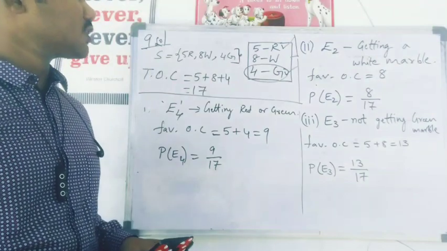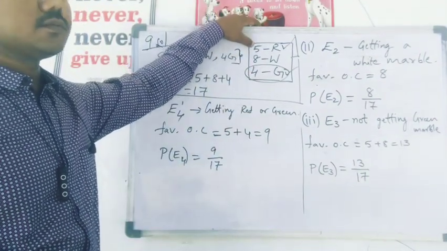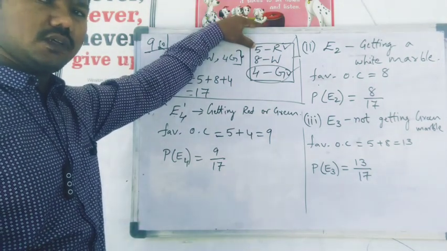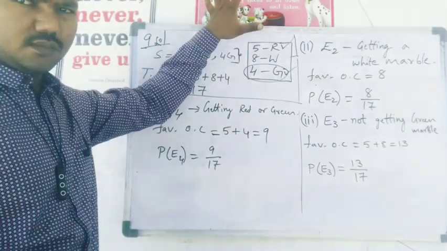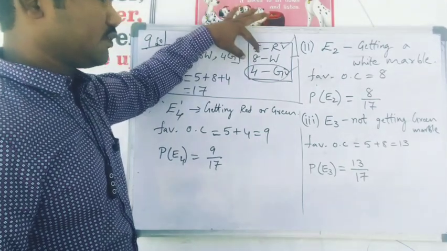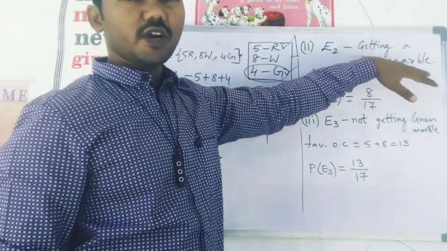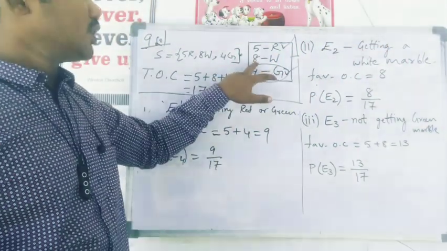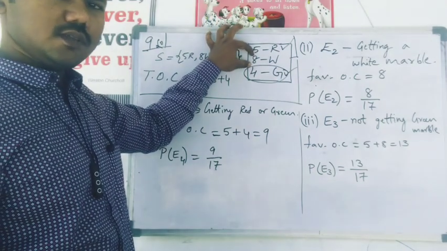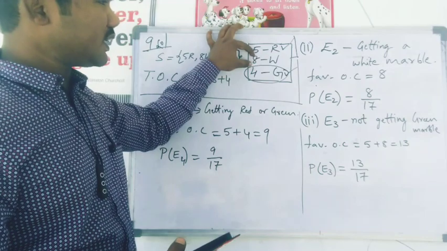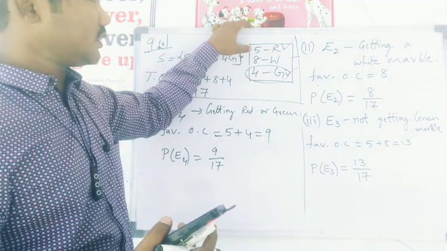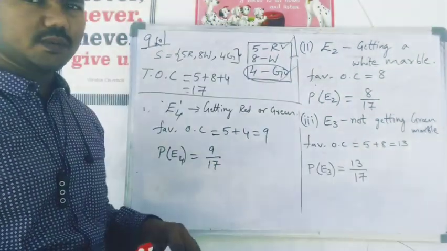Another way of asking the question will be something like neither red nor green. Here, when you are using neither nor, it is a negative sign. So I don't want red, I don't want green. Other than that, whatever is left is okay for me. So that event is equivalent to getting a white marble, because other than red and green, nothing but white is left, no? So the event of getting a white marble is the same as the event of neither getting red nor green marble, right?